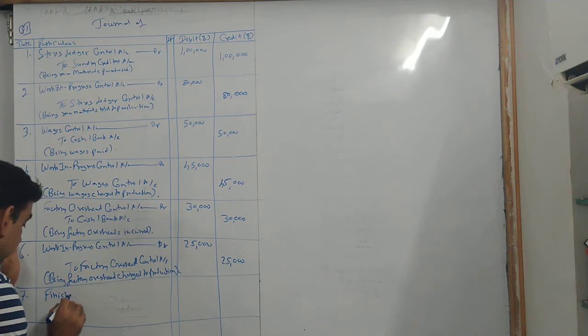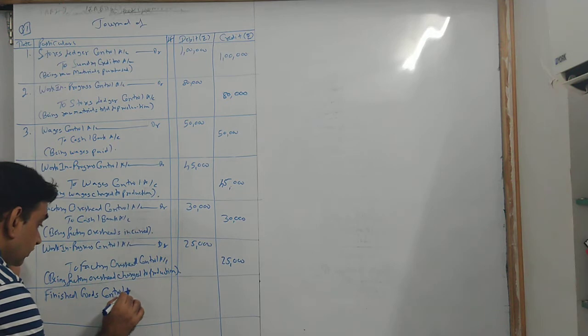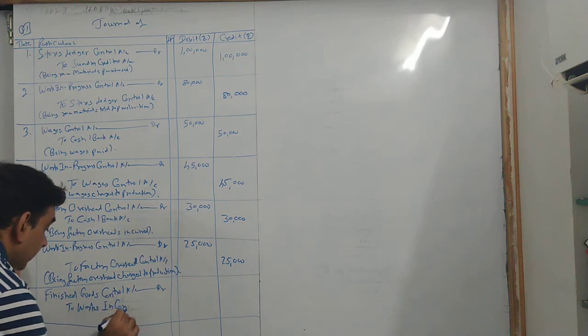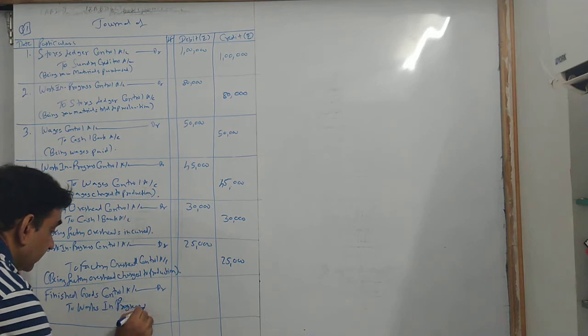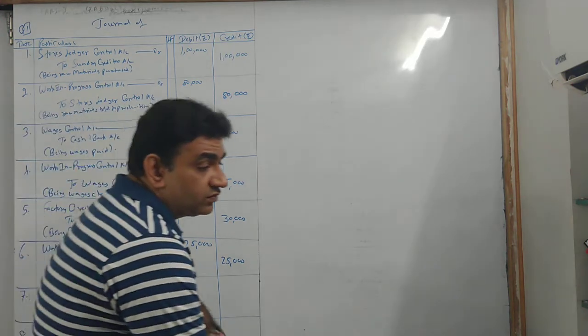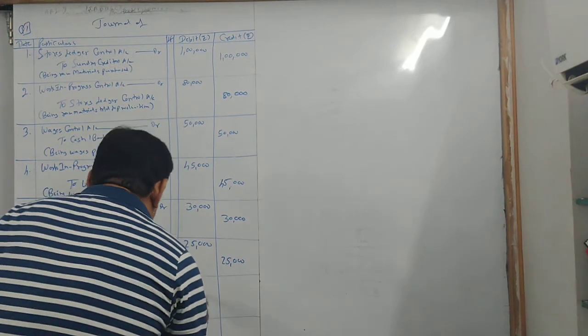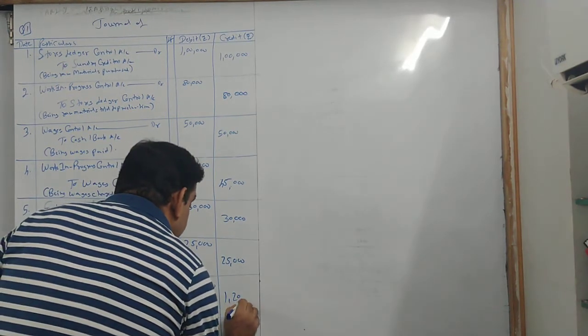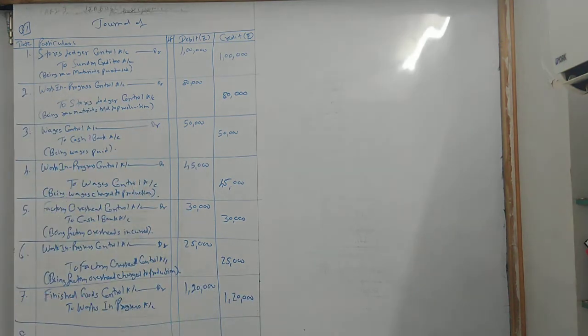So what I will do is, I will debit finished goods control account, and it comes from WIP, so I will credit work in progress. कितना है? 1,20,000. So finished goods control debit 1,20,000 to work in progress 1,20,000. ठीक है? Narration